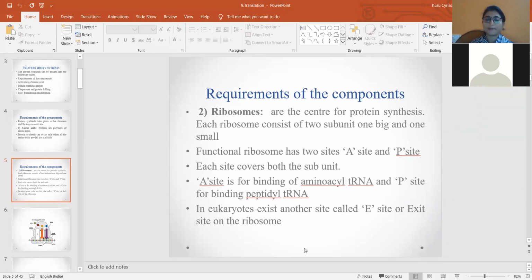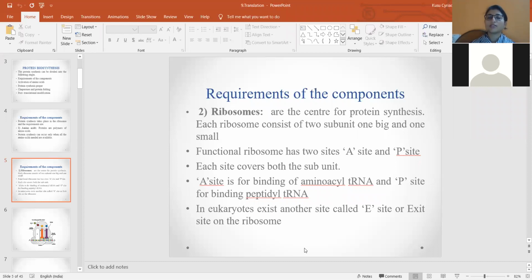Ribosomes are present on the surface of the endoplasmic reticulum. When we see the structure of ribosomes in prokaryotes as well as eukaryotes, ribosomes consist of 2 subunits. I hope you remember the shape of the ribosome.